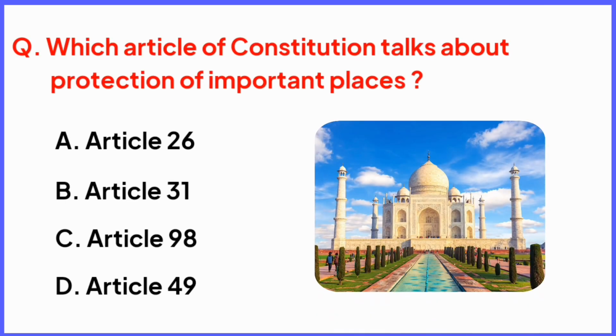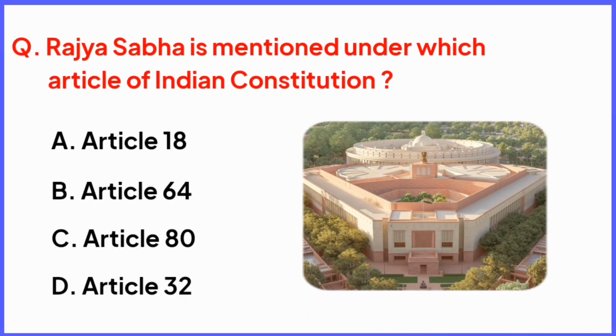In which article of Constitution talks about protection of important places and objects? Right answer is option D, Article 49. Rajya Sabha is mentioned under which article of Indian Constitution? Right answer is option C, Article 80.